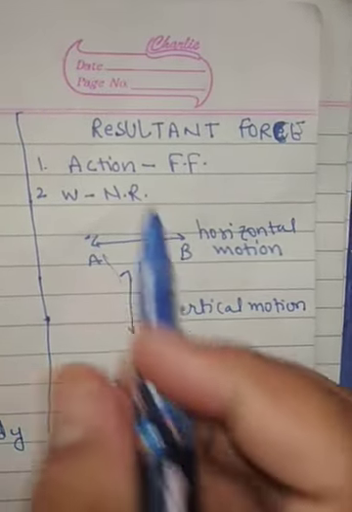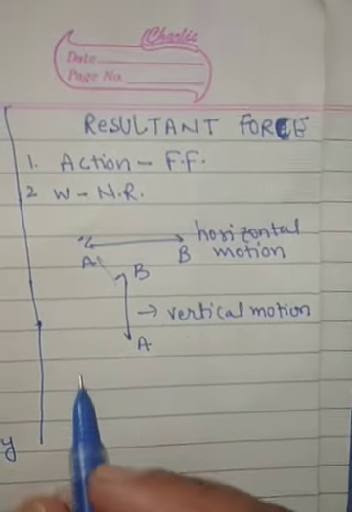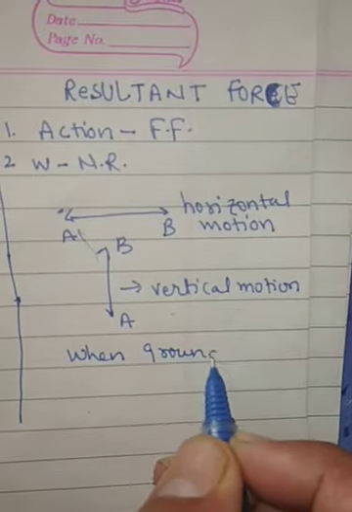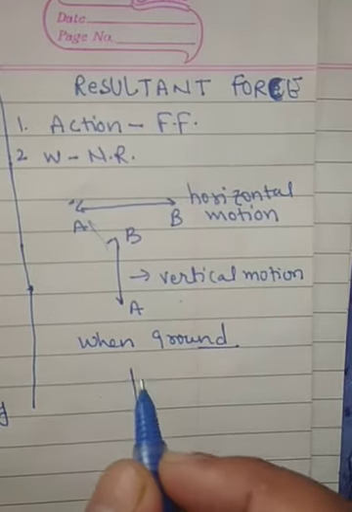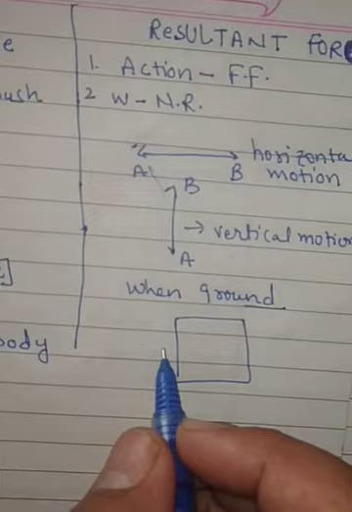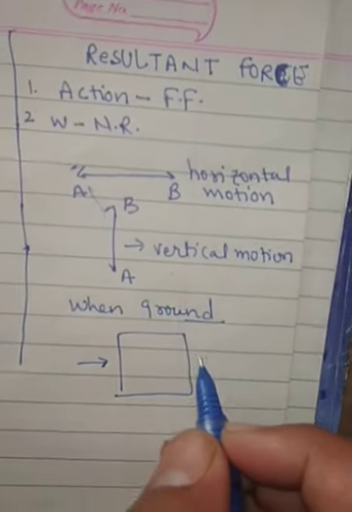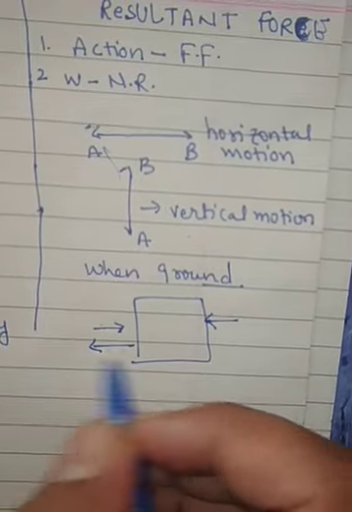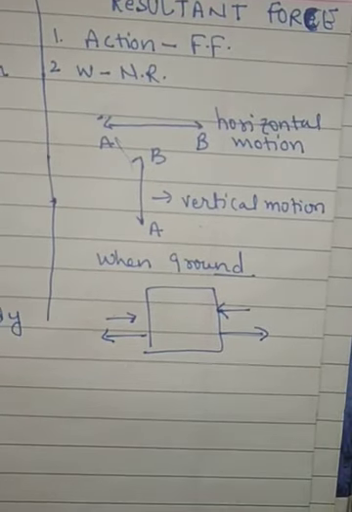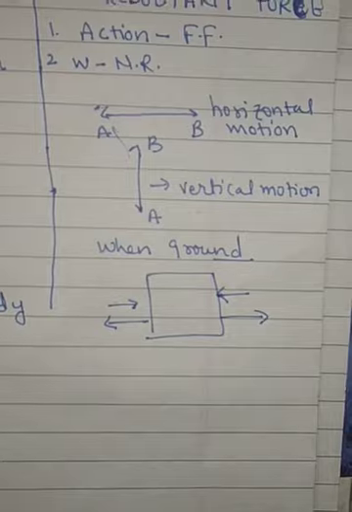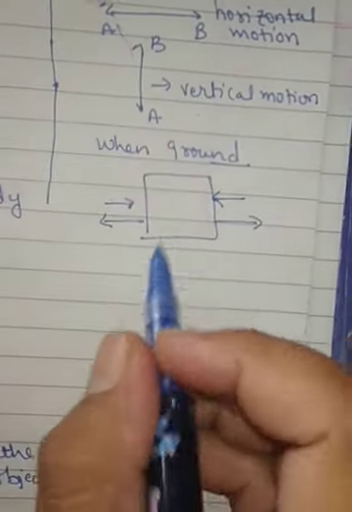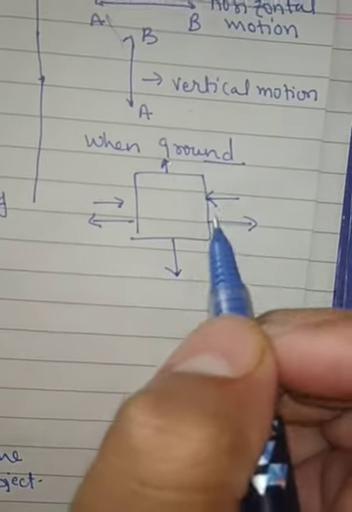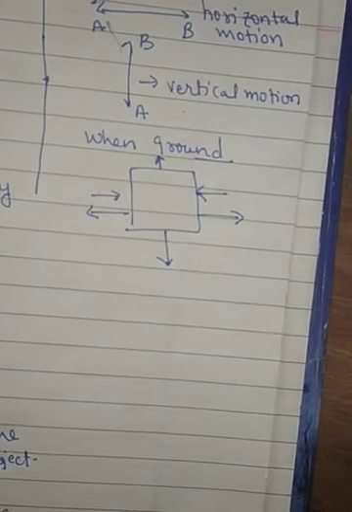So we can say action force can be applied at all places, but when we take here a ground surface, if this is a box, okay or not? When you apply force in this side, in the opposite side you will get what? Friction force. It means both things are very important in this case. And when the weight of the body is downside, its normal reaction will be upside. I explained everything related to this in the previous video.